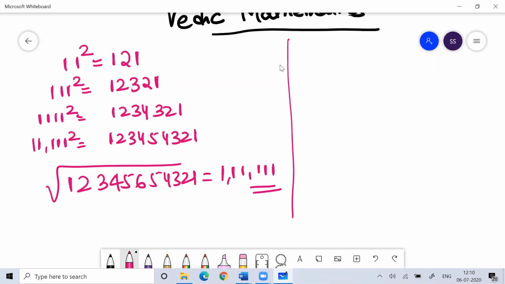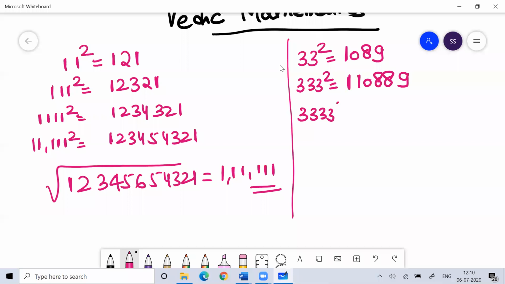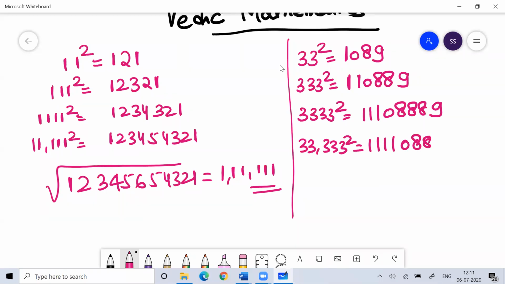It's very simple. Now further, if I ask you what is 33 square, 33 square is 1089. If I ask you 333 square, that is 110889. If I ask you 3333 square, that is 11108889. If I ask you 33,333 square, that is 1110888889. I hope you like this.